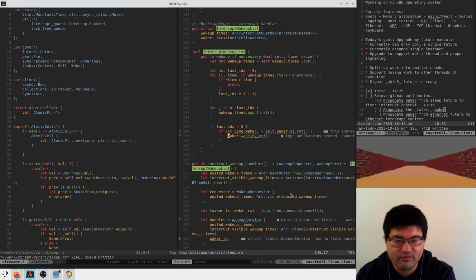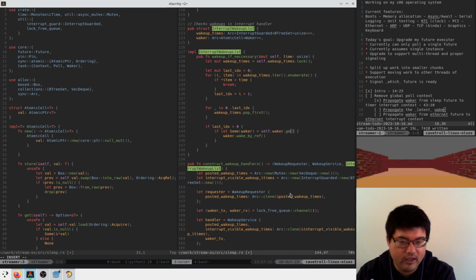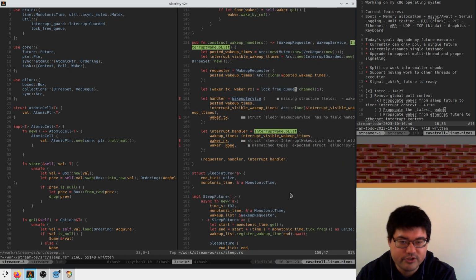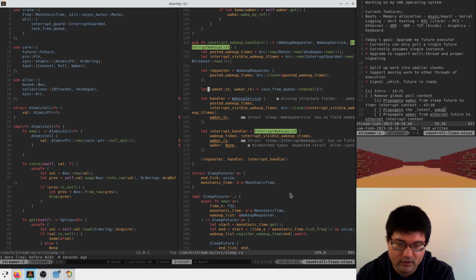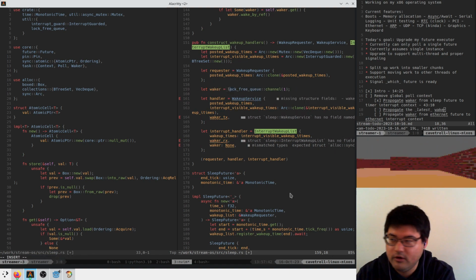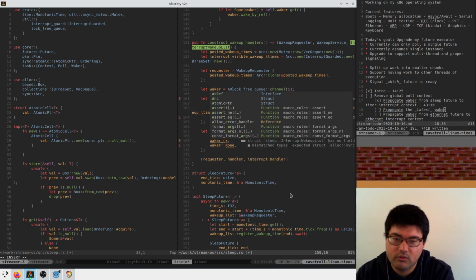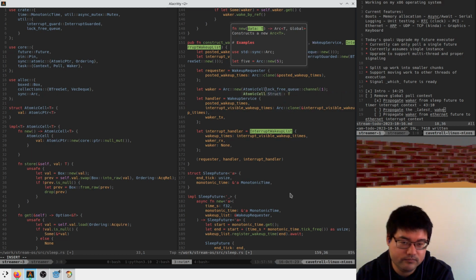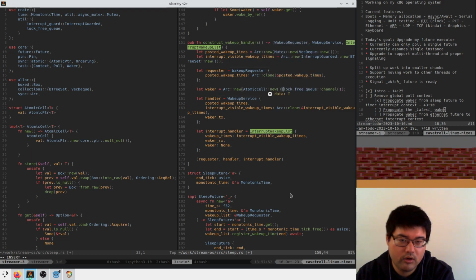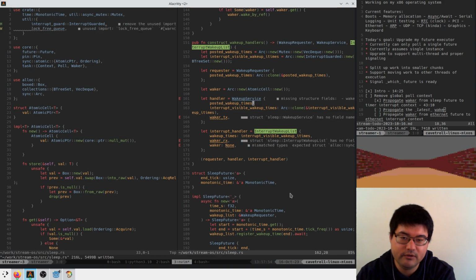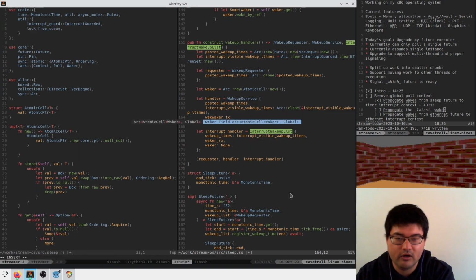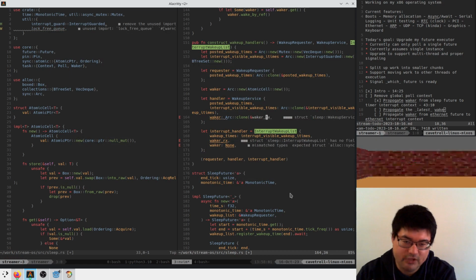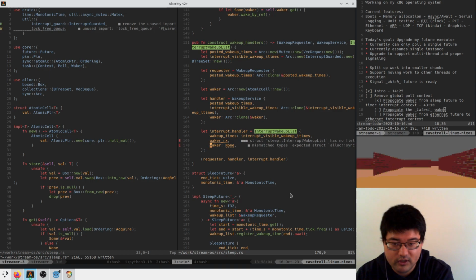And now here we can say if let Some(waker) = self.waker.get, we wake by ref. Cool. So now here instead of making a tx/rx, we say let waker be an atomic shared reference to an atomic cell which we just created, with this initial value empty. And here the first waker we use is going to be a clone of this, because we need to pass them on to the other side later. And then here we just say waker.